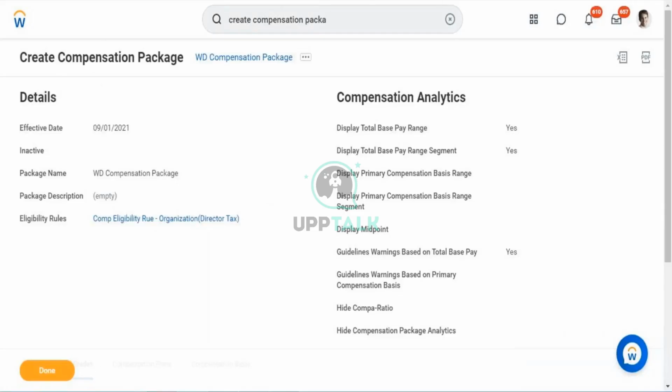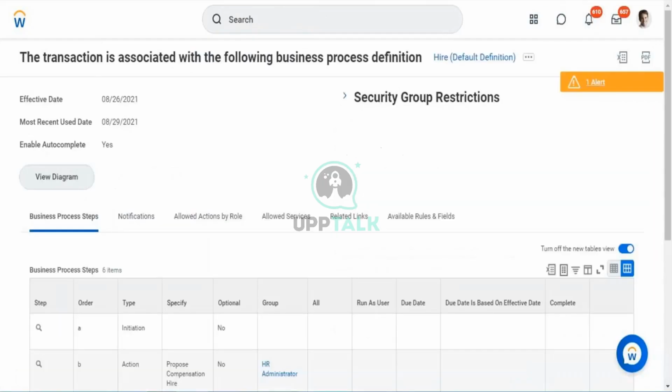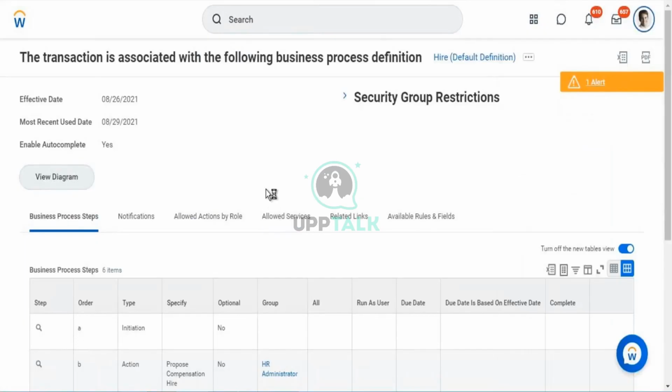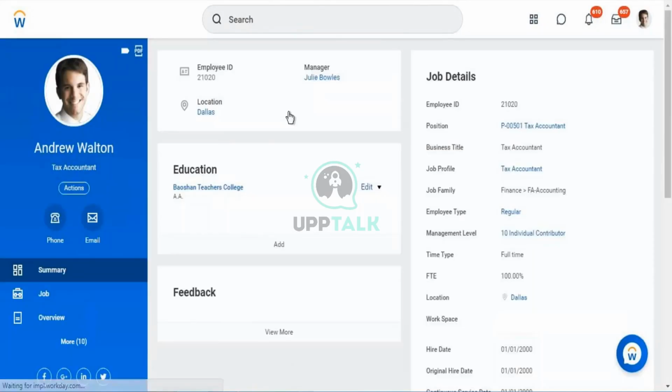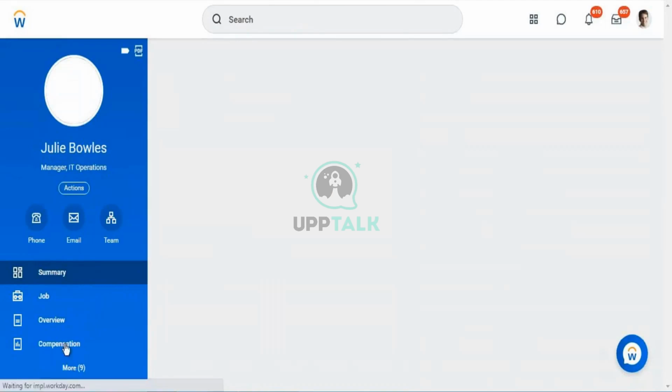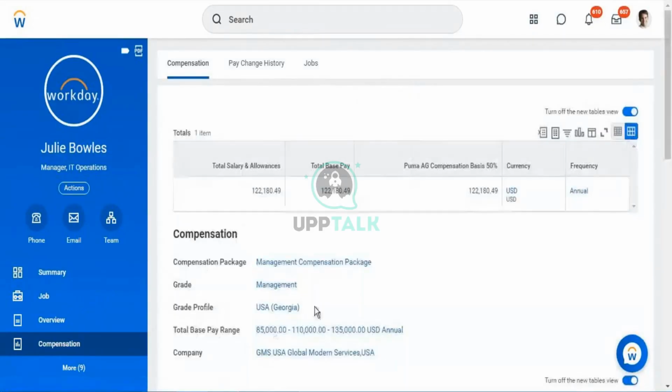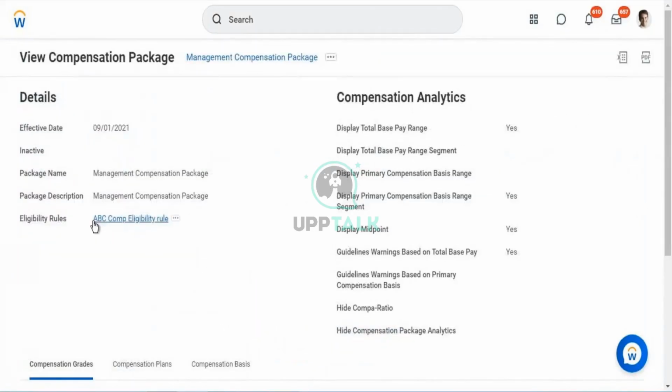If you go to the employee profile, we have seen this. I go to Julie Boyle's compensation, and a package will be offered to this employee, under management compensation change. This was the package that has been created. Whatever eligibility rule we have defined has been created here for this specific organization.